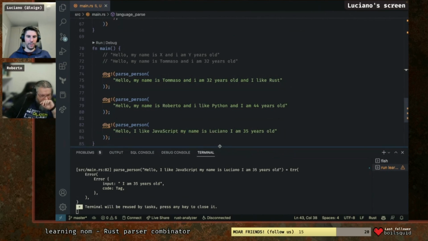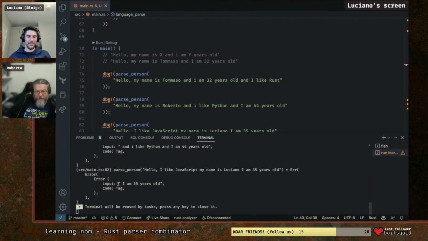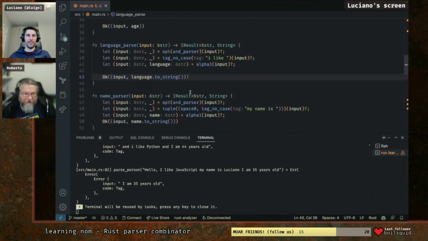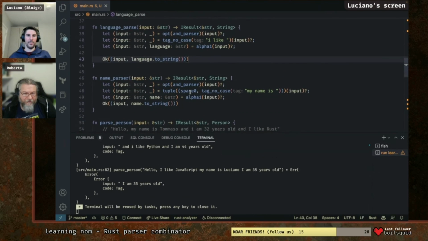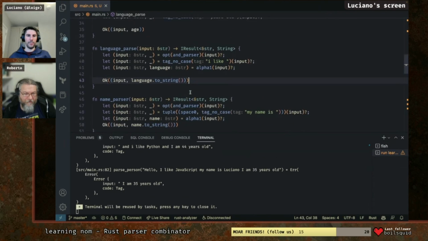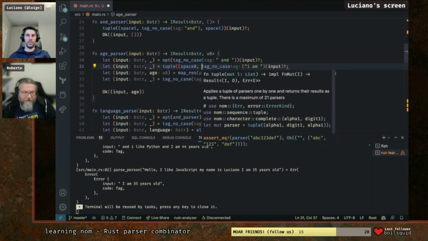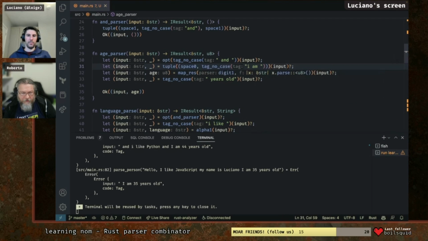No, but we made some progress. Now we are on the age, because we have the same problem with the space with the age. So we have to copy and paste the approach with the space0 in front of the age. Language parse, person, age person. So "years old", right? No, in the "I". There, you need the tuple space0 in front of this "I", right? Yeah. So we want to do tuple, two round brackets, space0, comma, that one, and close.